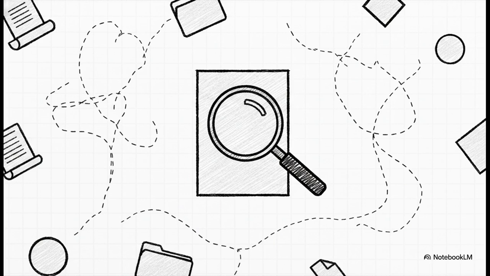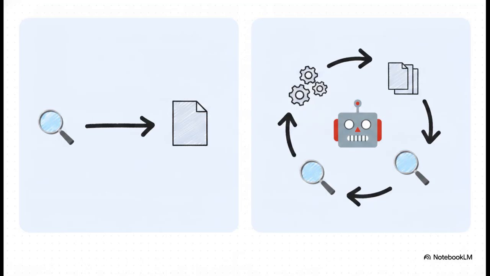Boom. But what if the answer requires connecting dots across 5 completely different documents? Or what if the most vital piece of context is just slightly outside the top search results? Static RAG simply fails when faced with deep, non-linear research questions. To fix this massive limitation, the pipeline had to evolve.